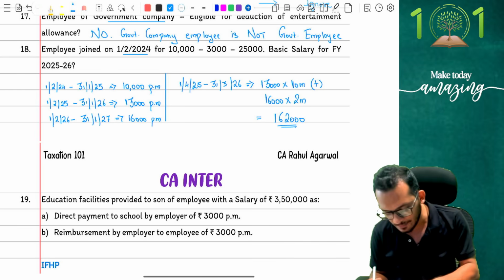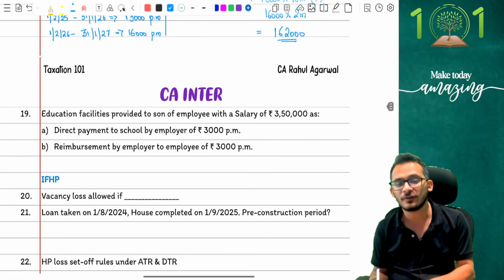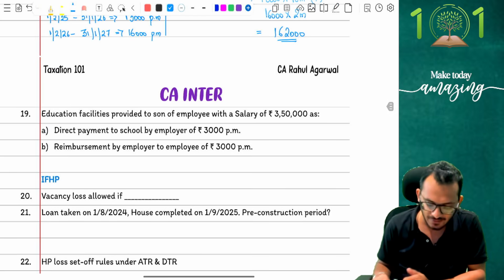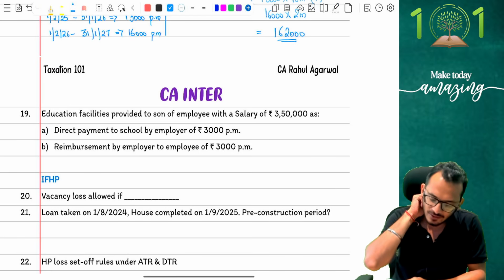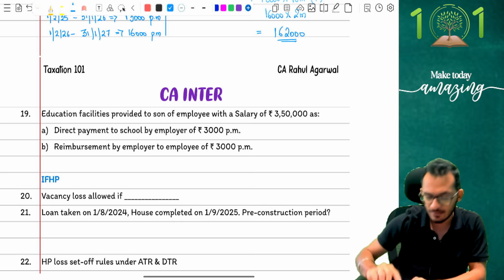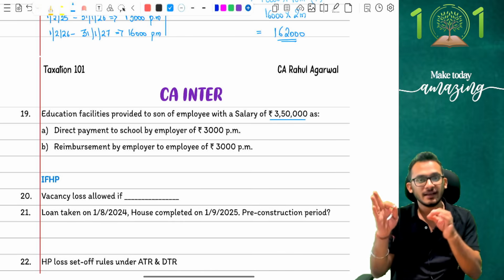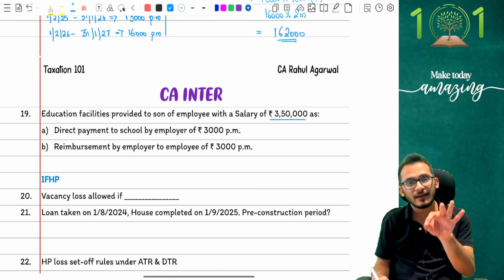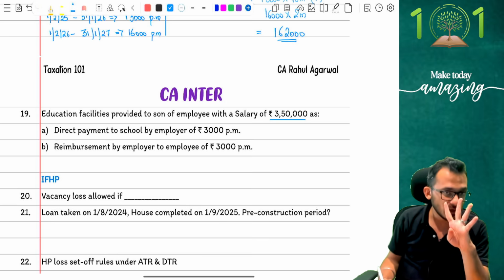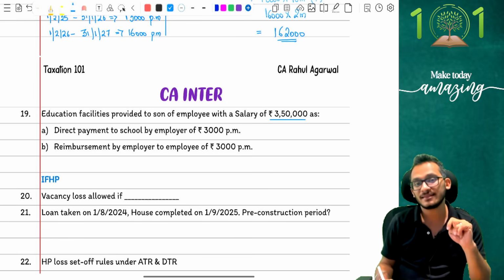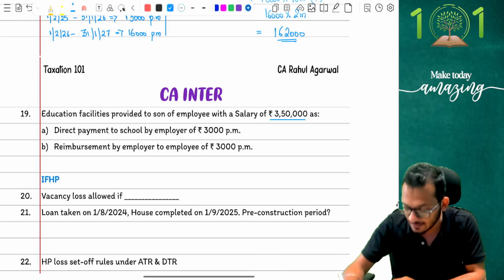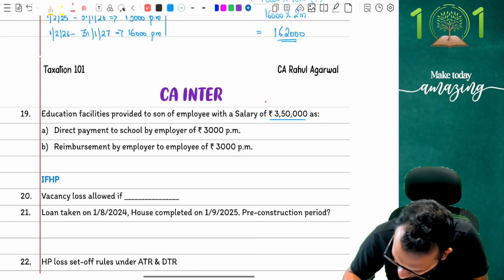Beautiful. Next, people, the last thing, the amendment of current year, and therefore I've put it off. The amendment of the current year comes and says, education facilities provided to the son of employee with a salary of 3 lakh 50. Be very, very careful. Question says my salary is 3 lakh 50. Current year amendment comes and clarifies that if a person has a salary less than 4 lakh rupees, he will not be considered a specified employee, which means I'm going to confirm saying this person is not a specified employee.